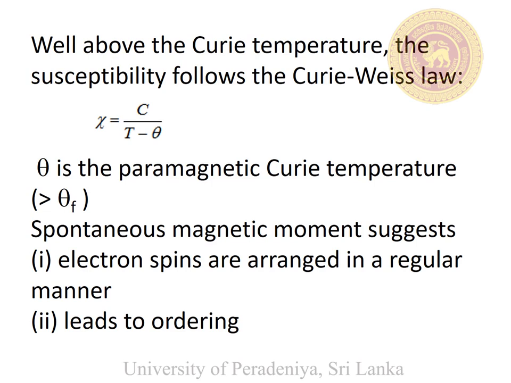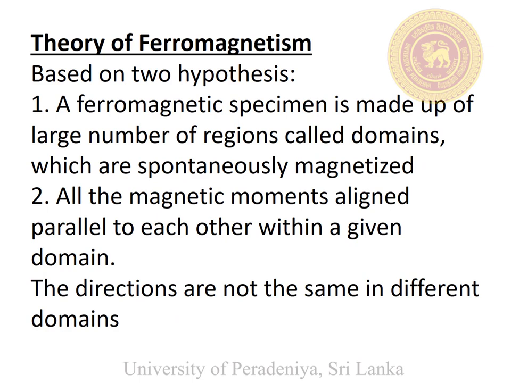In ferromagnetic materials, electron spins are arranged in a regular manner. Within one domain, all the magnetic moments are parallel to each other. In different domains, magnetic moments are in different directions.